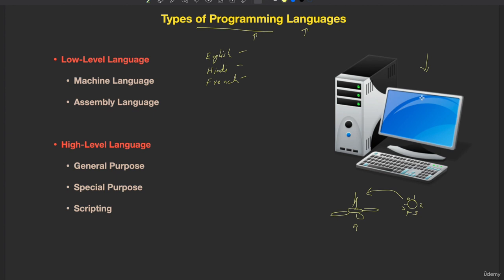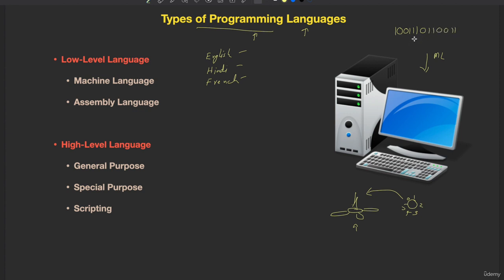Likewise, the computer system that we use also has its own language, and that language we call machine language. This machine works in the binary number system, that is in the form of zeros and ones, whatever the value may be. It may be either 0 or 1.